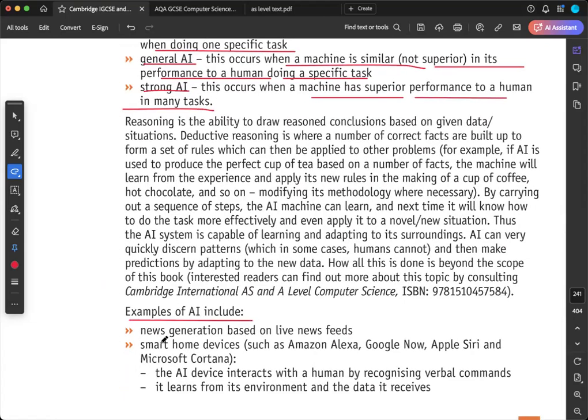Examples of AI: news generation, smart home devices such as Amazon Alexa, Google Now, Apple Siri, and Microsoft Cortana. The AI interacts with the human by recognizing verbal commands. In my home, I have two Amazon tablets and they both support Alexa. So I give the voice command to Alexa and Alexa is going to implement that. So this is the AI feature, isn't it?